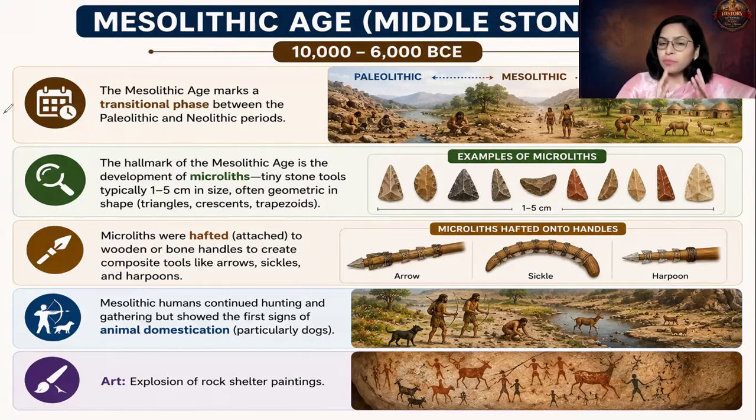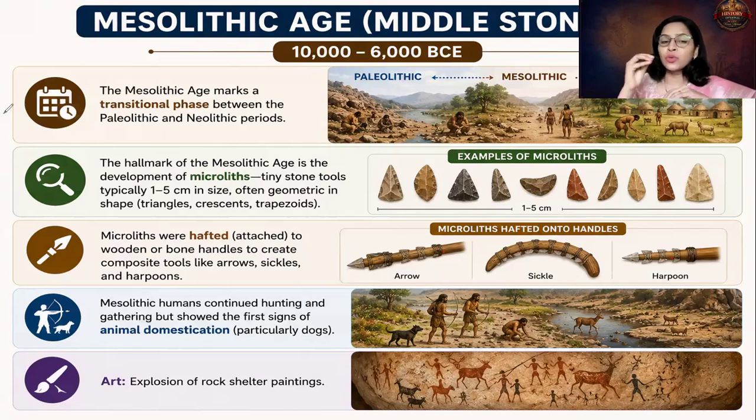Now, yet another prominent feature of the Mesolithic age is the explosion of rock shelter paintings. When you talk about the beginning of paintings, we have understood that the earliest rock paintings in India began in the Upper Paleolithic age. We know that the Paleolithic age is divided into three periods: lower, middle, and upper. So, in the Upper Paleolithic age, man just began the art of paintings. But the period in which this art proliferated or exploded, or you find predominantly, is the Mesolithic age.